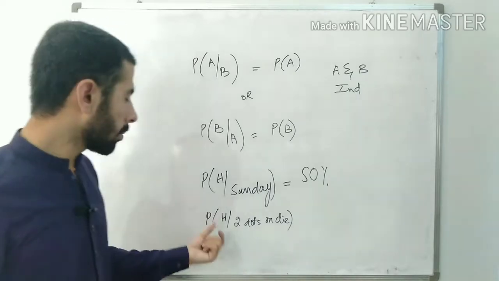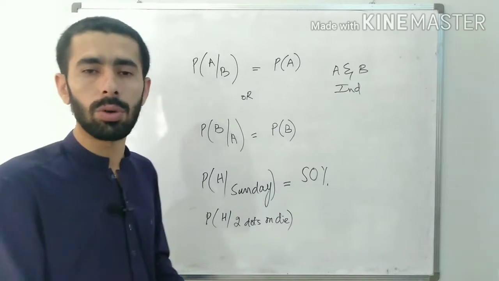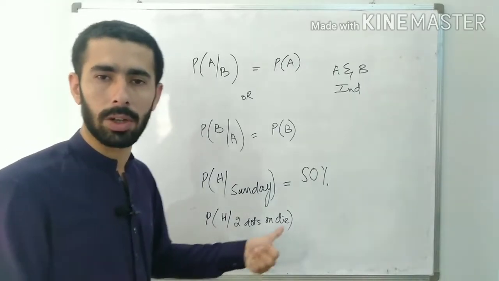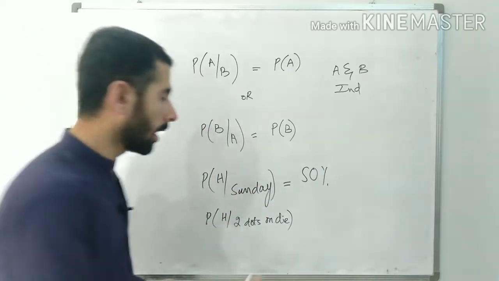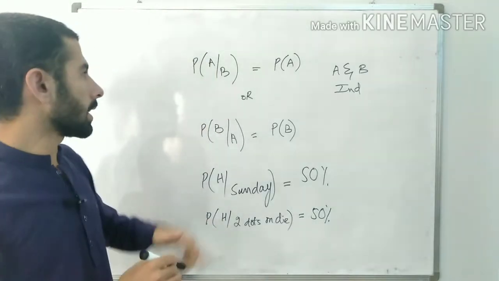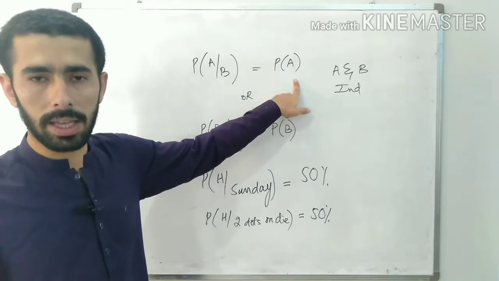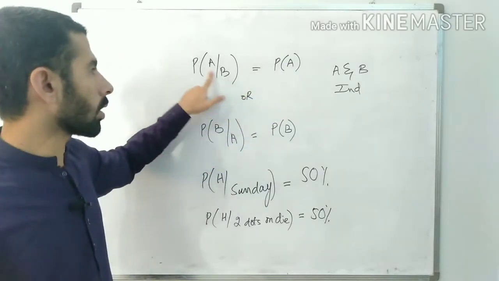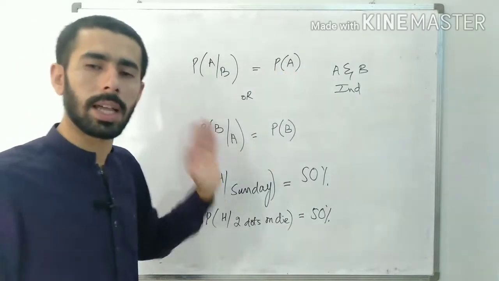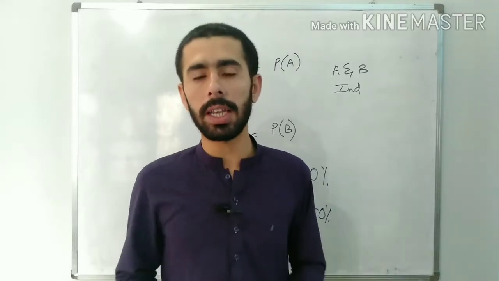Obviously my chances of getting a head would not get updated. They have nothing to do with whether I got a 2, 3, 6, 5, whatever. They would remain the same 50%. So we say that if an event cannot alter the chances of another event, the chances remain the same as they already were, then the two events have nothing to do with each other, they are purely independent events.